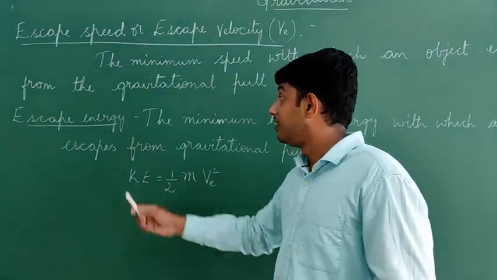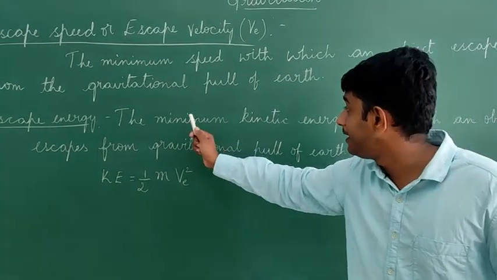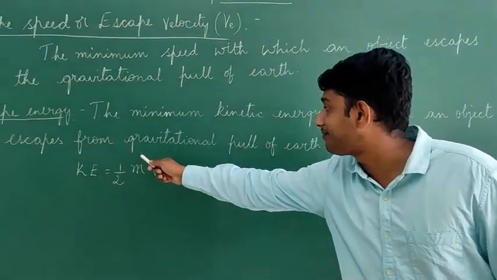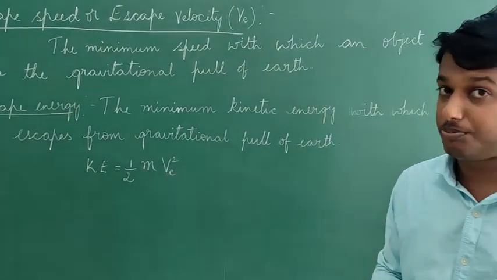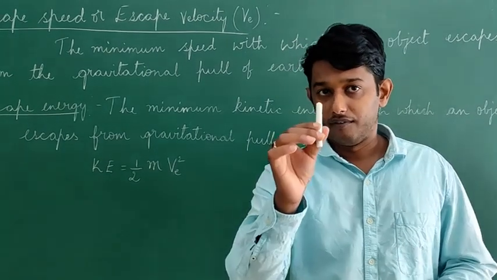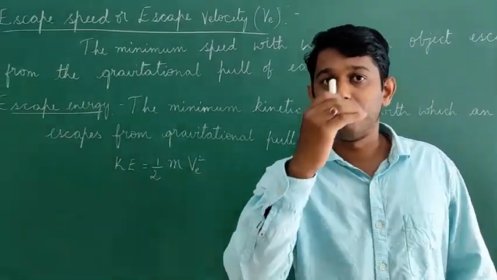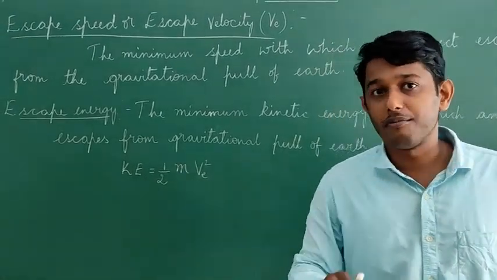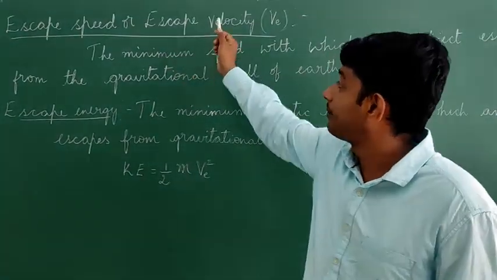The next one is escape energy. Escape energy is the minimum kinetic energy with which an object escapes from the gravitational pull of Earth. I'll explain this. If we want an object to go out of our Earth's gravitational field, it should have a minimum amount of velocity, as I told you in escape velocity.